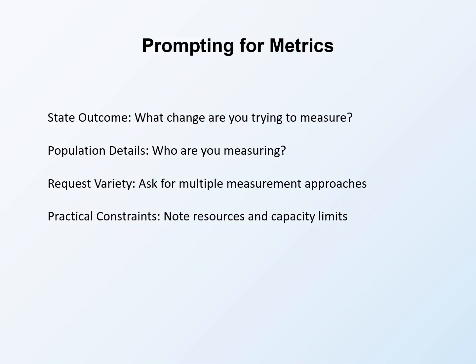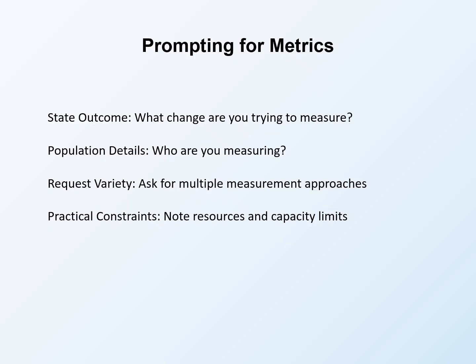State the outcome by identifying what change you are trying to measure: knowledge gain, behavior change, condition improvement. Be clear about what you want to assess. Population details specify who you are measuring: adults in workforce training, youth in school, senior citizens. Population affects appropriate measures. Request variety by asking for multiple measurement approaches.